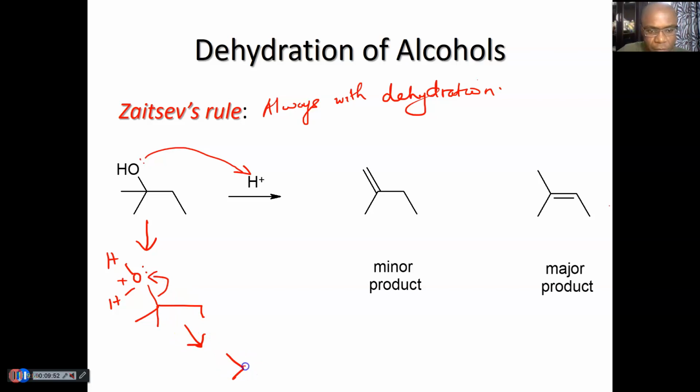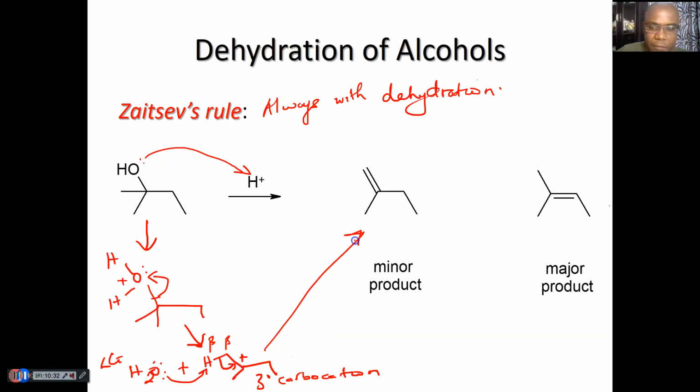So this falls off. Guess what you're making? As that fell off with the bond, you get a plus charge here. That's a tertiary carbocation. Now, you're also going to get H2O that fell off as a leaving group. The H2O that fell off can come back as a base to take out this hydrogen. That's the beta hydrogen, right? Sitting on a beta carbon, which is bonded to the carbon that had the leaving group that left. So take out that hydrogen, use the bond to make a double bond. So if you do that, you get this product.